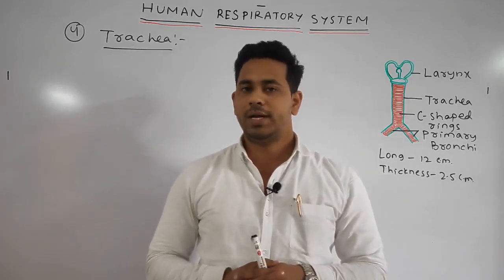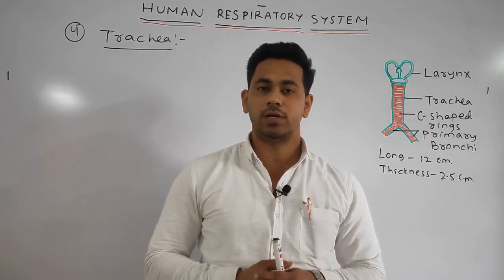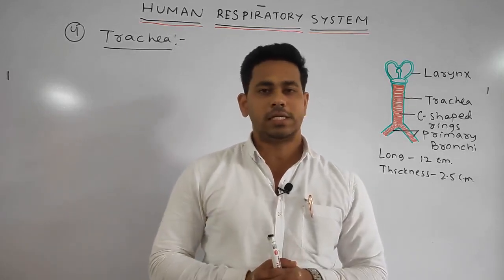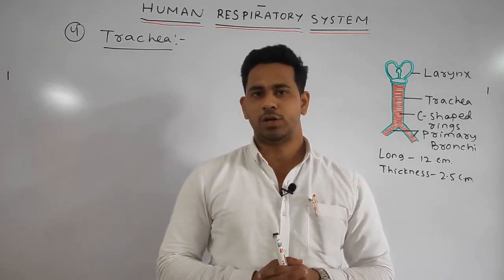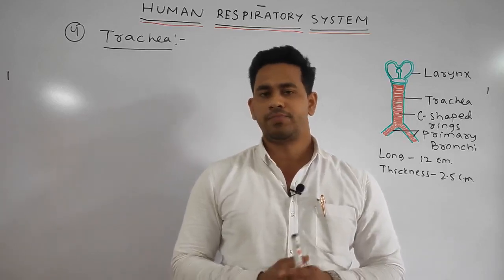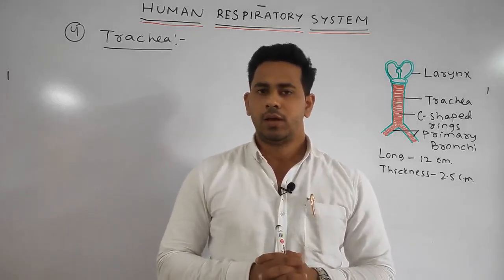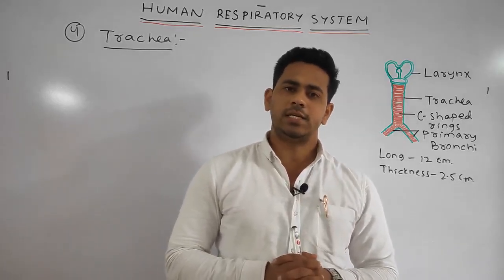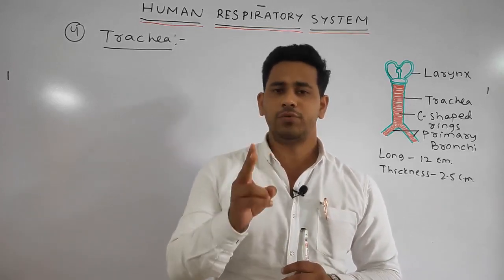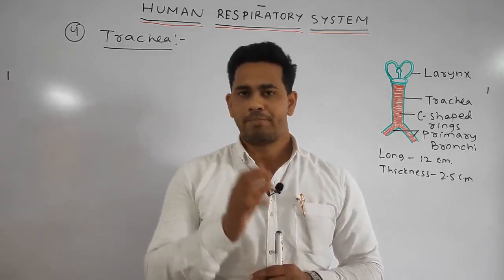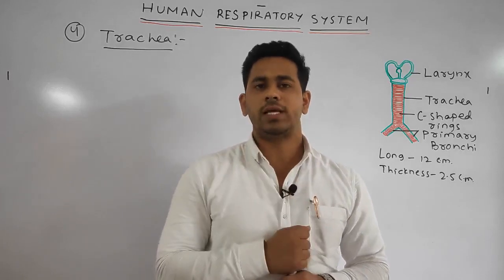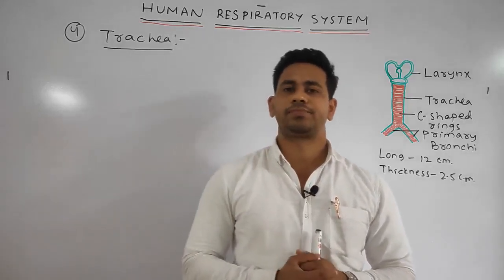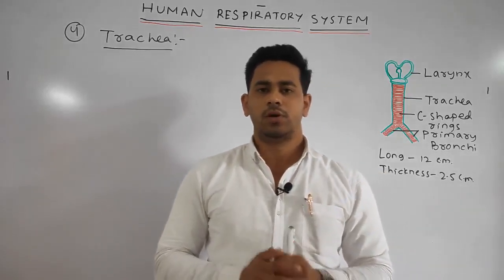Further, in the case of the pharynx region, we discussed that it is the common passage for the food and the air, and that the pharynx is distinguished into three distinct regions: nasopharynx, oropharynx and laryngopharynx. We discussed them in detail.